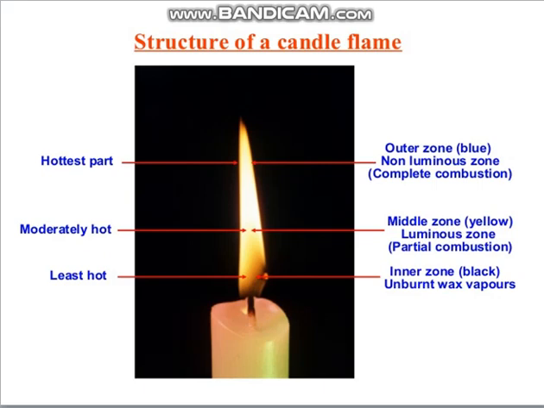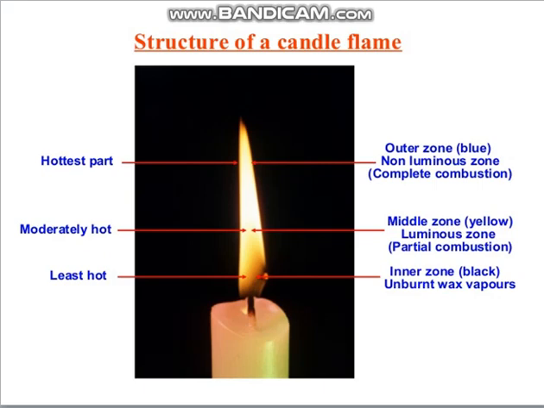Because of that, the temperature is also less than the outermost zone. So here it is moderately hot, and it is luminous because of the partial combustion. Now, inside it you can see the black color part, which is the dark inner zone. In that dark inner zone, no combustion takes place. Why no combustion? Because there is exactly no oxygen in that part.